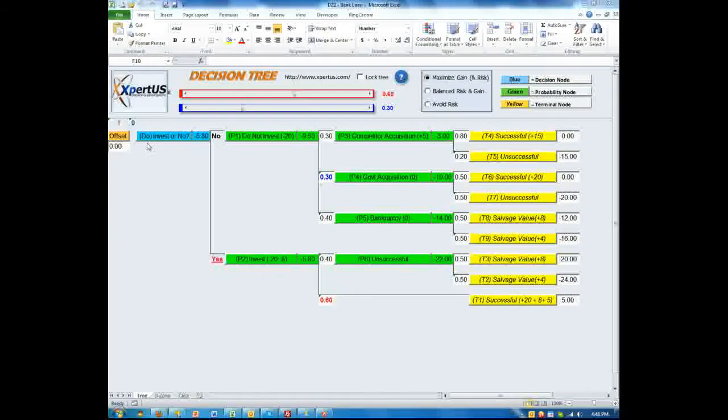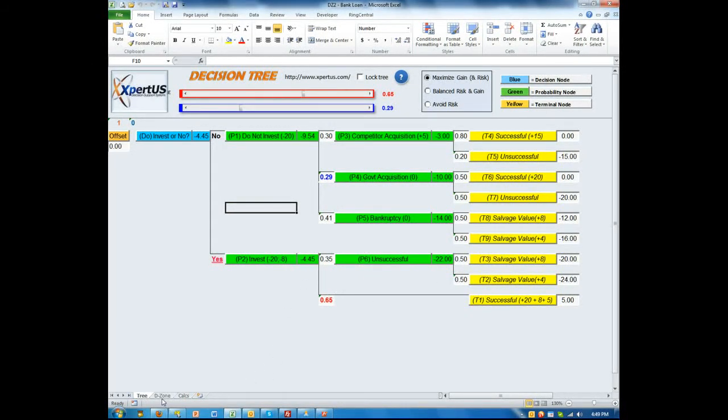Should we invest or not? Here are the options. Do not invest, invest. So if you do not invest, there are consequences, as you can see, as we discussed earlier. And if you invest, there's still a 35% chance that there would not be any recovery and you would have to go for bankruptcy. But that's a chance. So let's see what we need to do.